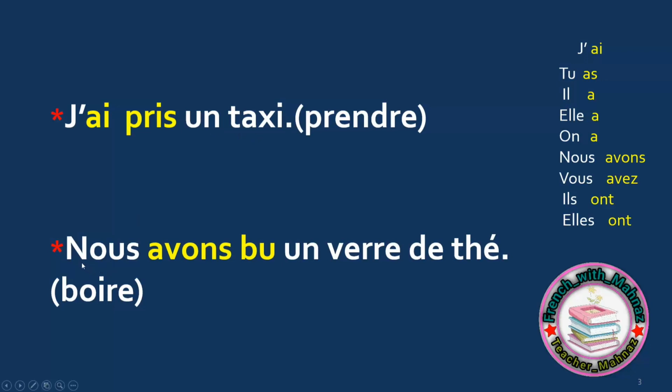Here I have nous avons bu un verre de thé. We drank a glass of tea. Here I have the verb boire again, it is a normal verb. So I use the helping verb avoir. I say nous avons. And then I need PP. For boire it is bu. I memorize it. Nous avons bu, we drank, un verre de thé, a glass of tea.